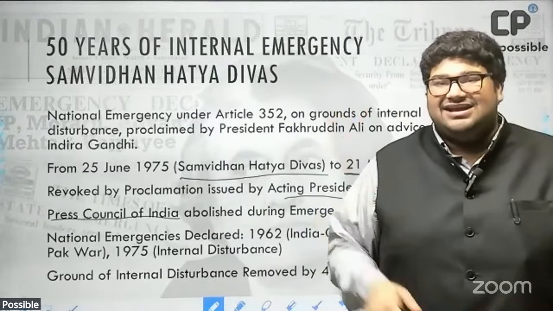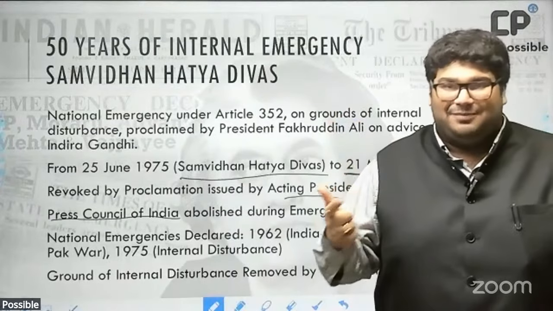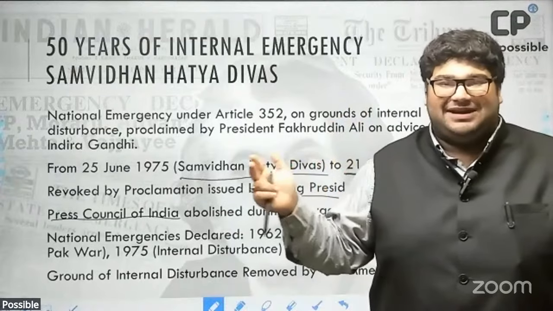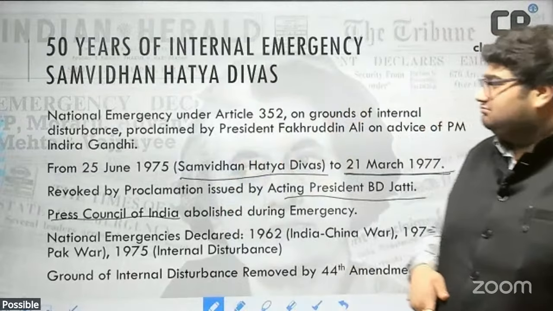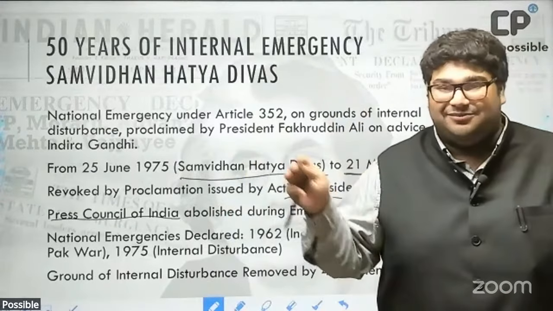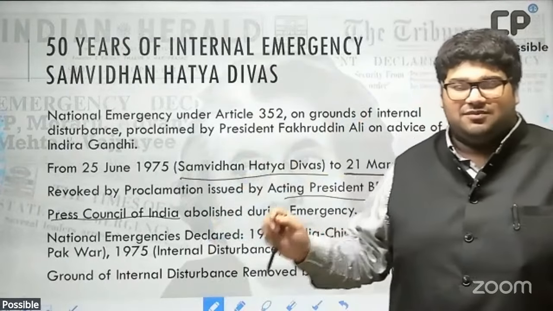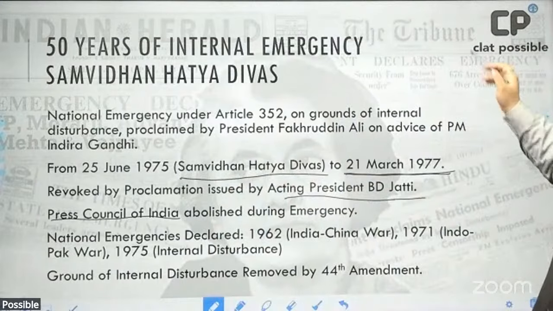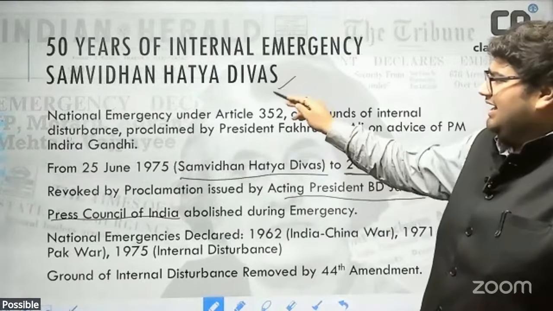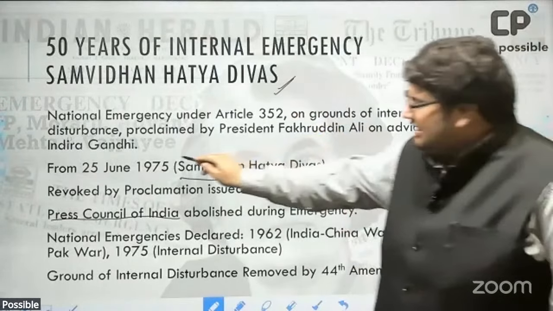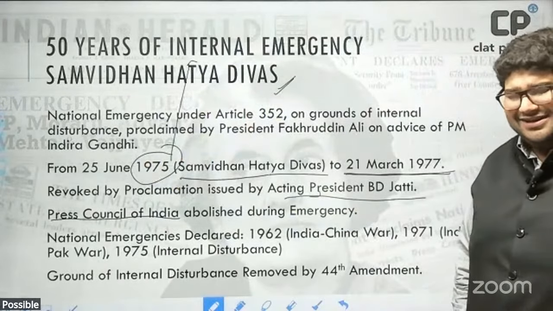And link to it, National Press Day, 16th November, World Press Freedom Day, 3rd of May, the Guillermo Cano World Press Freedom Prize, won by La Prensa of Nicaragua this year, and finally, the World Press Freedom Index, launched by Reporters Sans Frontières, or Reporters Without Borders. Okay, so I hope these details are clear. Please keep in mind the government is observing Samvidhan Hatya Divas, and since 1975, it has been 50 years of the internal emergency.